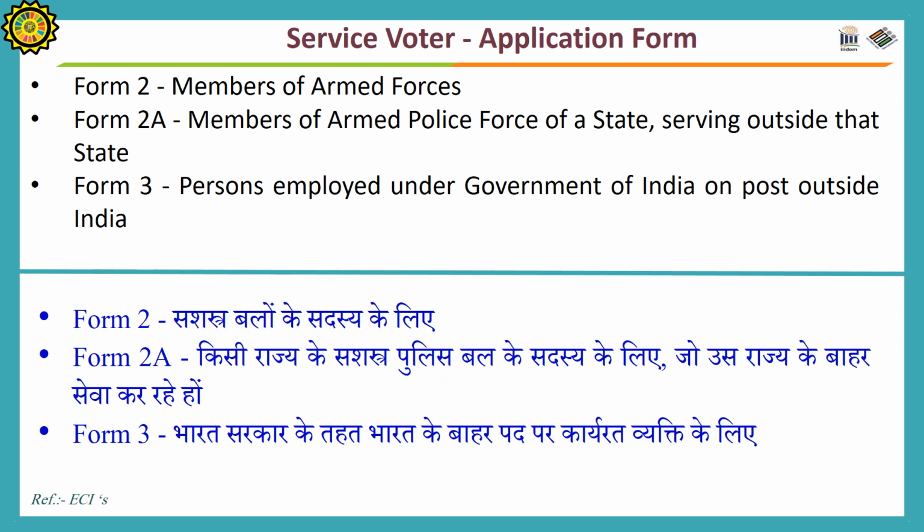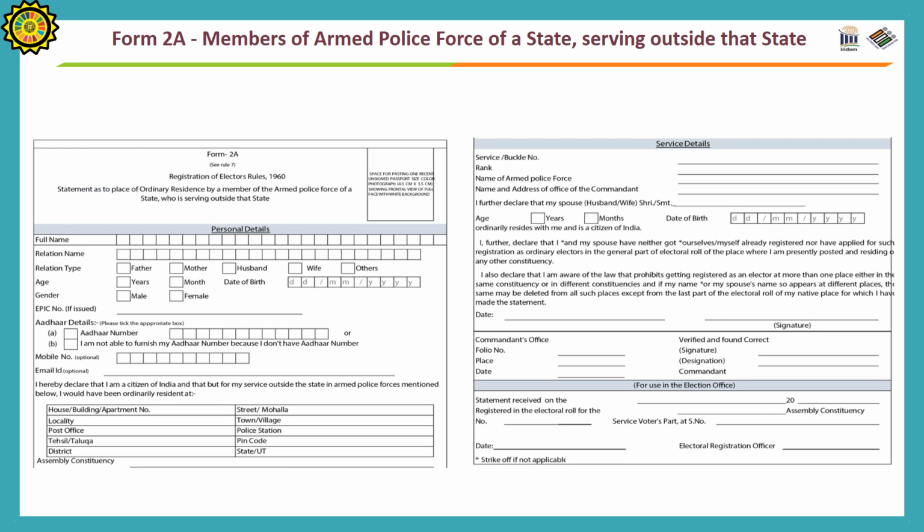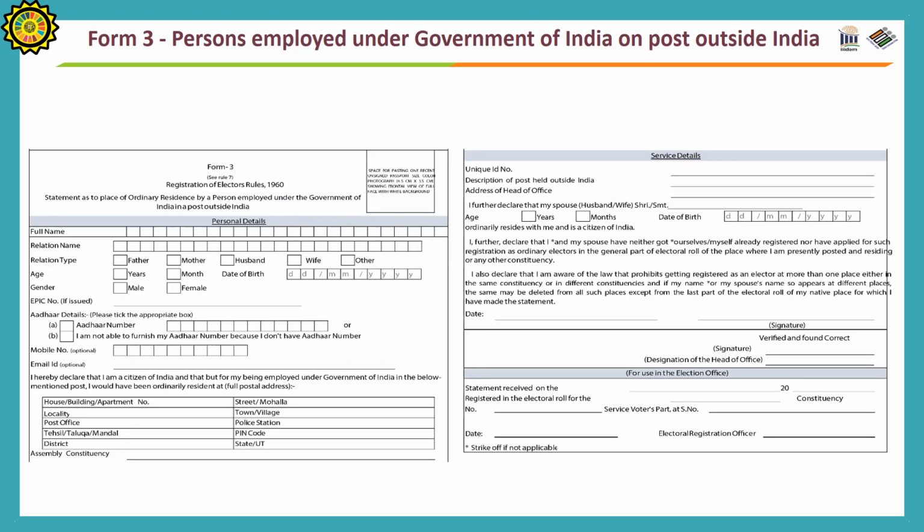Different types of forms for enrollment as service voters are: Form 2 for members of armed forces, Form 2A for members of armed police forces of a state serving outside the state, and Form 3 for persons employed under the Government of India and posted outside India. Form 2 is shown on the screen. Form 2A is shown on the screen. Form 3 is shown on the screen.